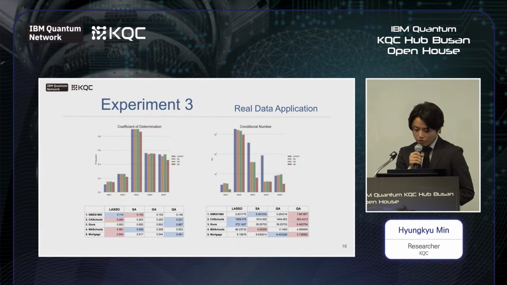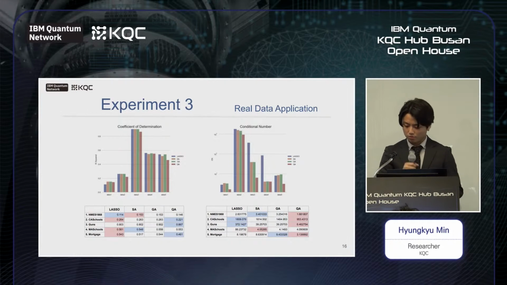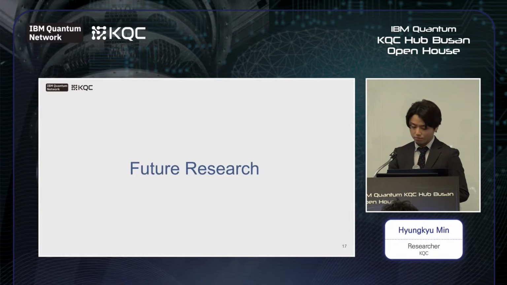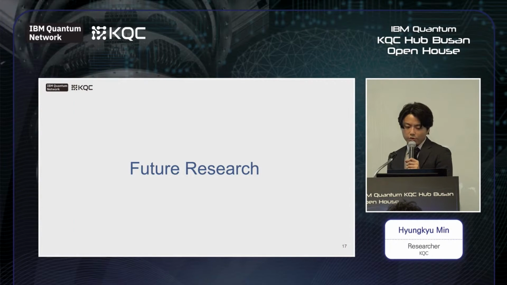As a conclusion, we can summarize our work as finding more appropriate measures for the linear model and showing that quantum variable selection can be used in real data applications. So this is the end of our research on the quantum variable selection. Based on the research experience, we are planning to study applying the quantum algorithm to other problems.